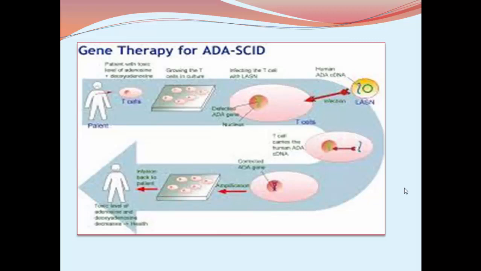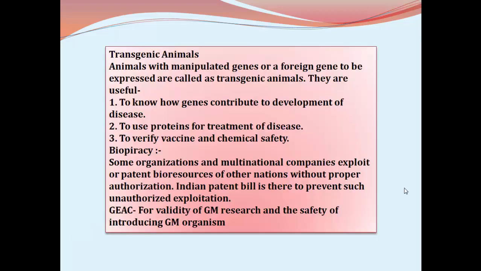So this is the gene therapy for ADA causing SCID, severe combined immunodeficiency. Apart from this one, another big contribution of genetic engineering is production of transgenic animals. What are these transgenic animals? Animals with manipulated genes or the foreign gene to be expressed are called transgenic animals.